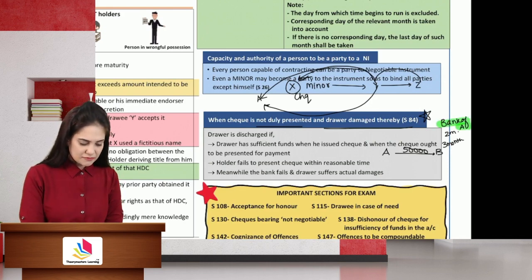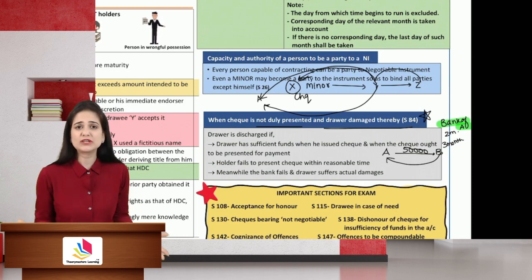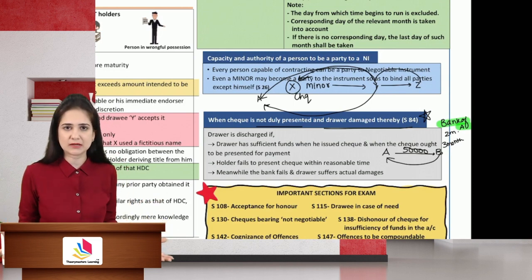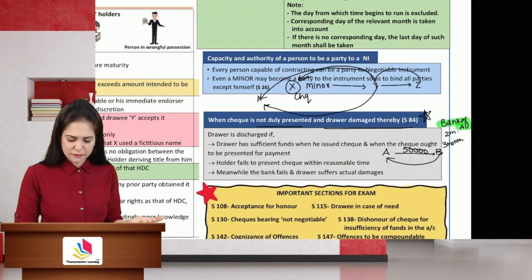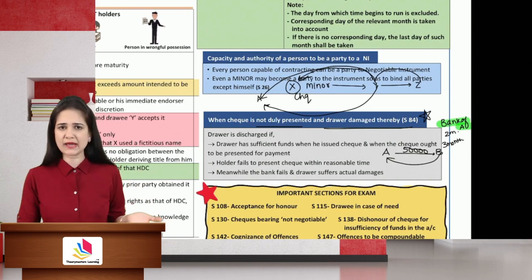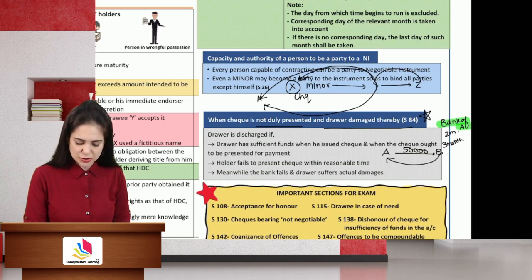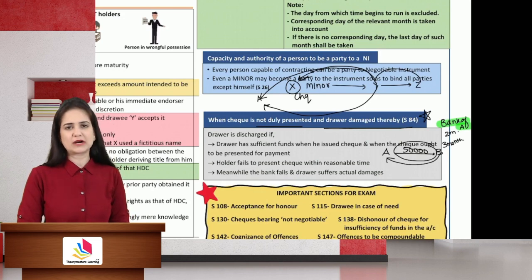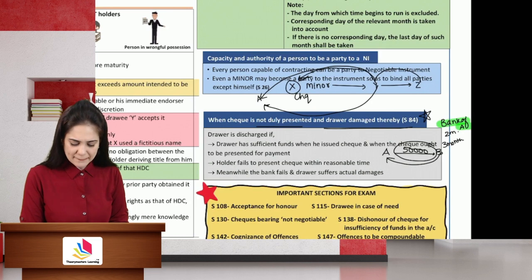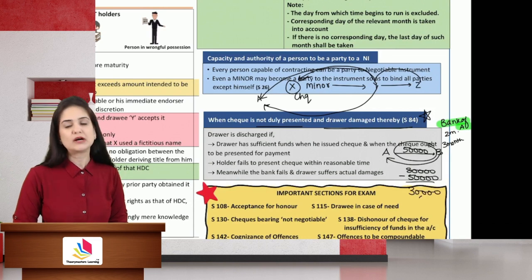Now B went to A and he requested for money. A said, when I gave you the check, that time I had sufficient money in my account. Now if you want to recover, go to the bank. I'm not going to give you another check. A is discharged to the extent of 50,000. So let's say if he had to pay 80,000 rupees, we will consider as if he has paid 50,000 rupees and now he will be liable only for 30,000.